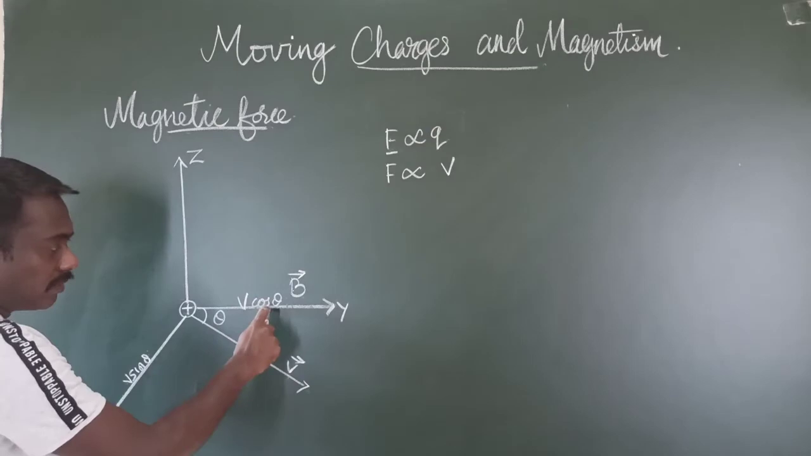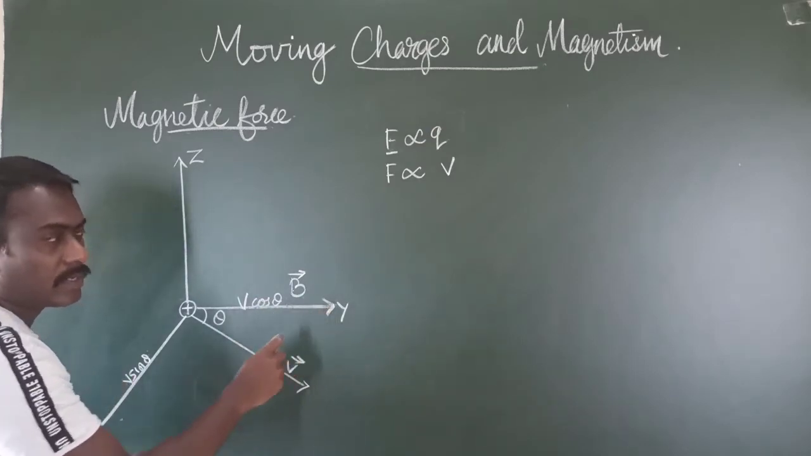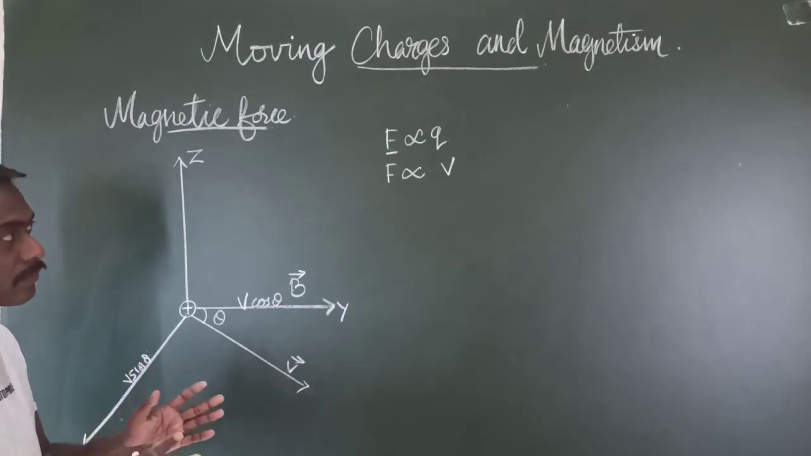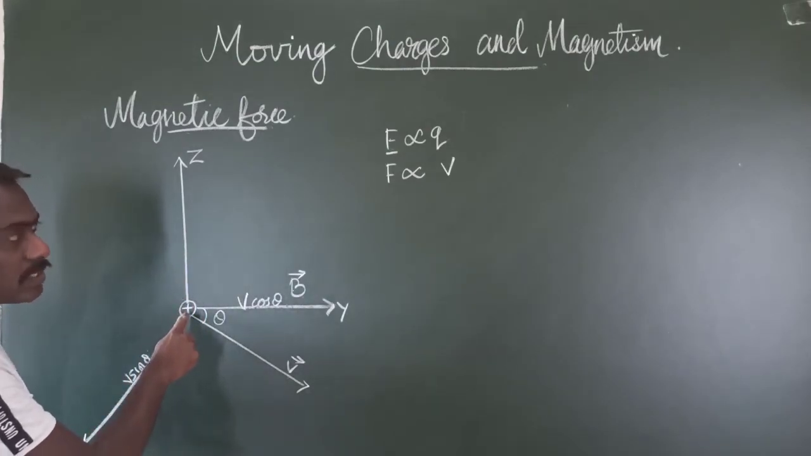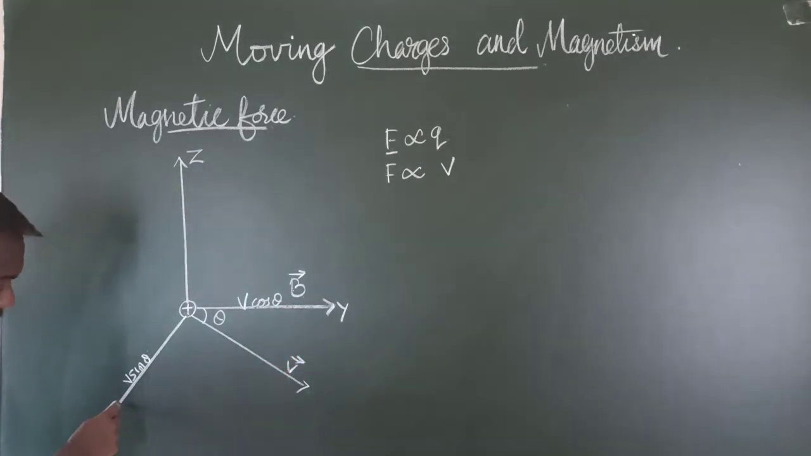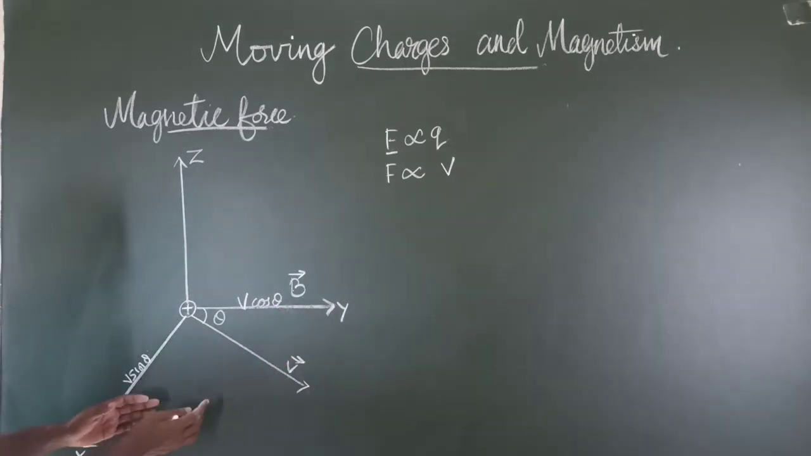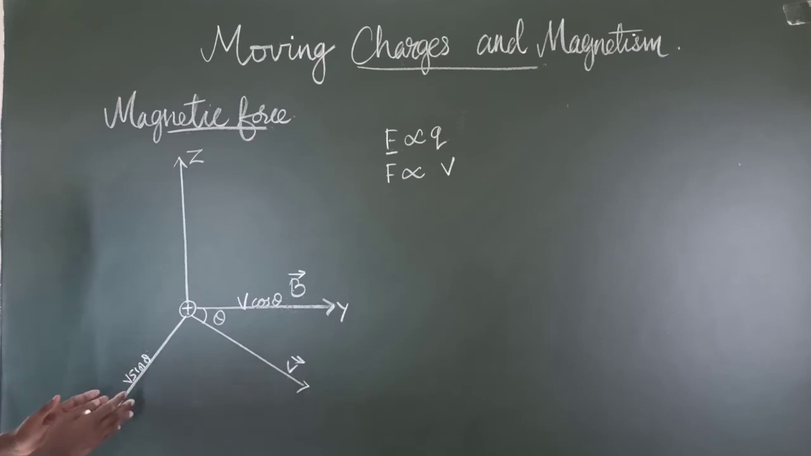Here, when this velocity component comes exactly along the direction of the magnetic field, then the magnetic force exerted on the charge is 0, and as it moves towards the perpendicular component, slowly the force exerted on the charge will increase, and the magnitude of that force will be maximum when it is perpendicular. That means when theta is 90 degrees, the magnetic force exerted is maximum.